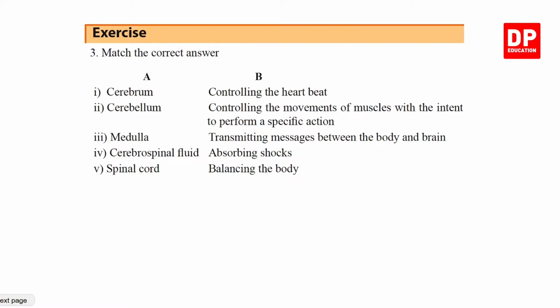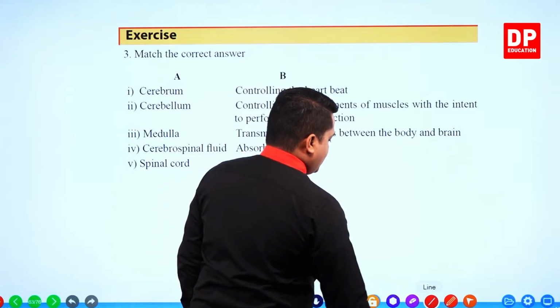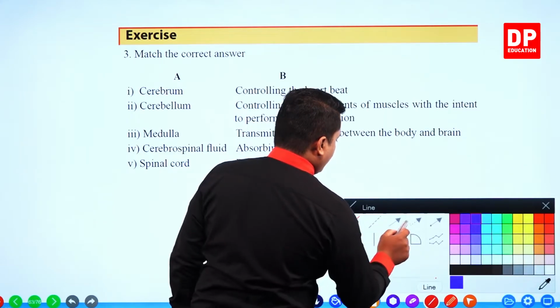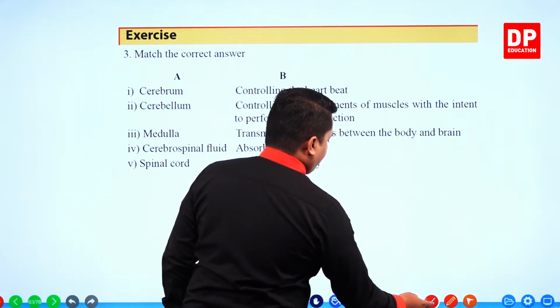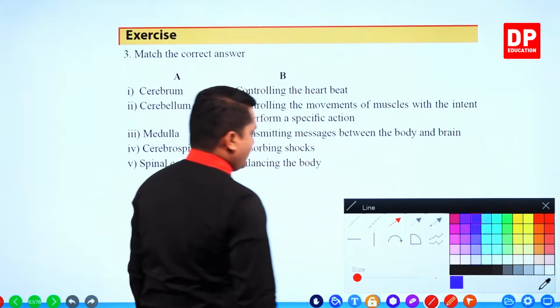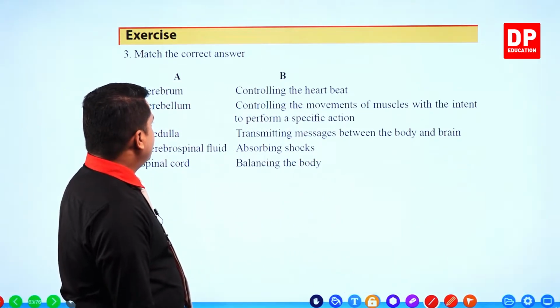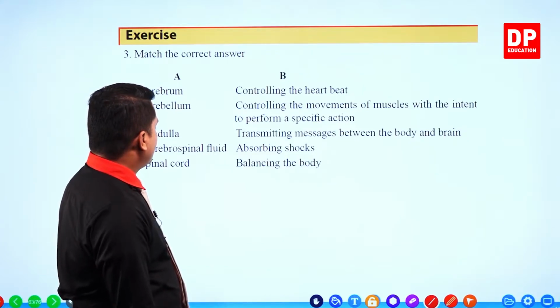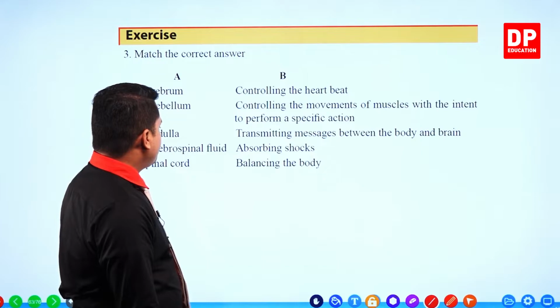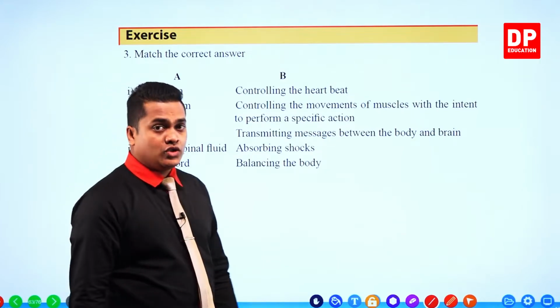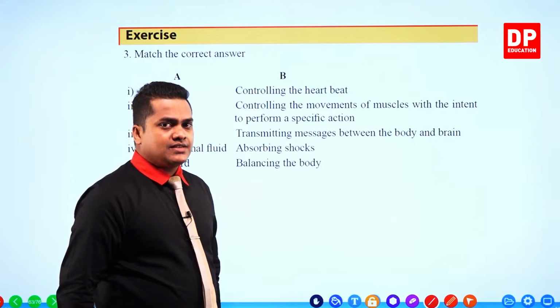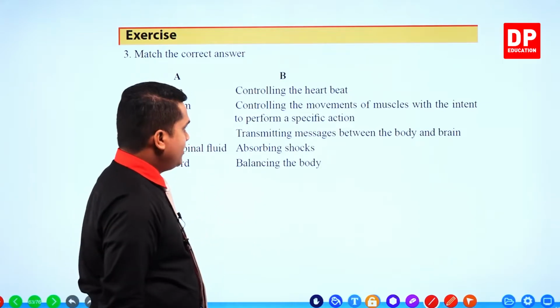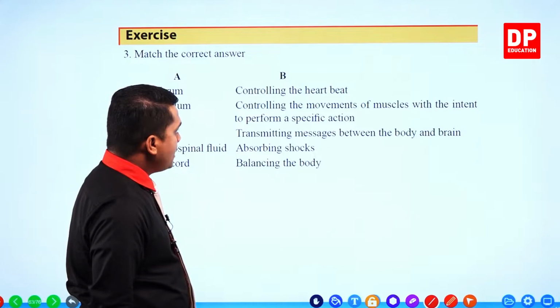Match the correct answers. Now there are two columns given here and you need to match these things, right? So we'll use a line here in order to match. Column A has cerebrum, cerebellum, medulla, cerebrospinal fluid, spinal cord. Let's see column B. Controlling the heartbeat.